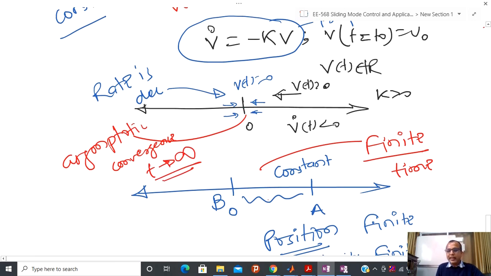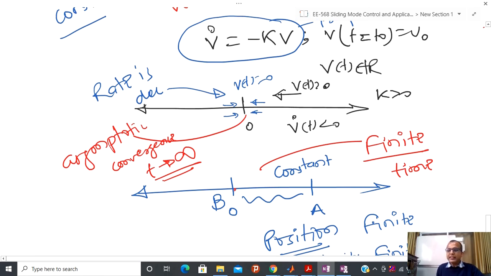But here I can give a guarantee that the position like quantity V(t) will converge to this particular point in some kind of finite time, because I am interpreting everything as a position and the rate of change of position as a velocity. So I can apply the same kind of formula, that velocity is nothing but position by time. So I can calculate the time, and that time is finite.